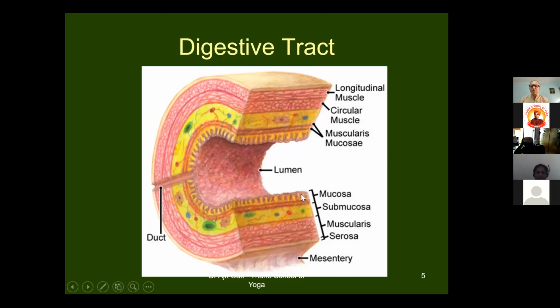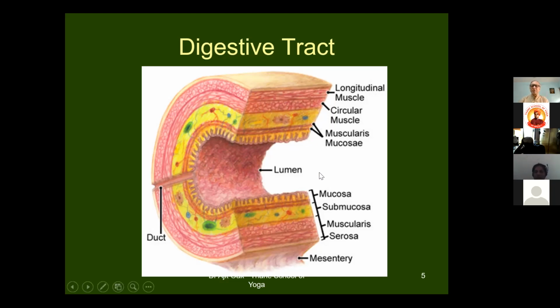The inside part is called the mucosa. Now the mucosa is the part which covers the whole of the digestive tract. जैसे हम देखते हैं कि हमारा skin है, just like the skin covers the outer part of the body. Similarly, the skin continues as mucosa. As you will see, the skin continues as the lips, and from the lips the mucosa continues. The skin is much tougher as compared to the mucosa. The mucosa is not as tough as the skin because the skin has to face the outside environment. But it is the mucosa which is the inside lining of the digestive system.